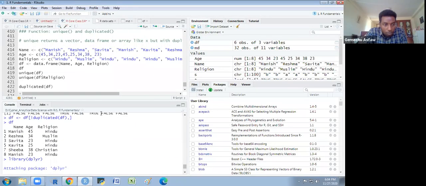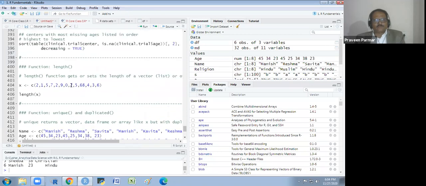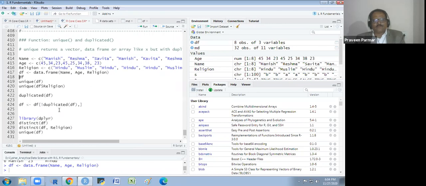It has been activated now. And I will use this distinct function. There is a function distinct. And I run this. You will see. First I run that df again because I have changed that df. This is my df.